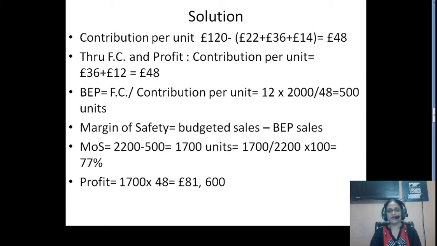So, how will we calculate profit? As I told you earlier, after break even, all the fixed costs are recovered. So, the entire contribution will go only to profit. The contribution is 48 pound and the margin of safety is 1700 units. At that point, the entire fixed cost is recovered, right? So 1700 multiplied by 48 will give you 81,600 pound, and that will be your profit with a margin of safety of 1700 units, right?